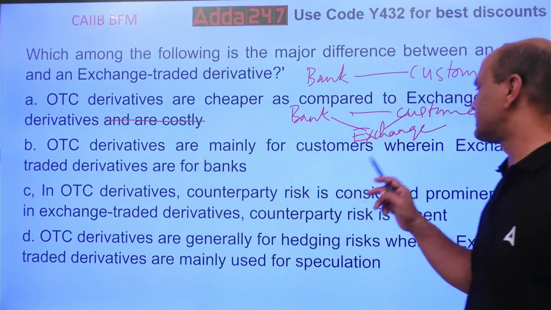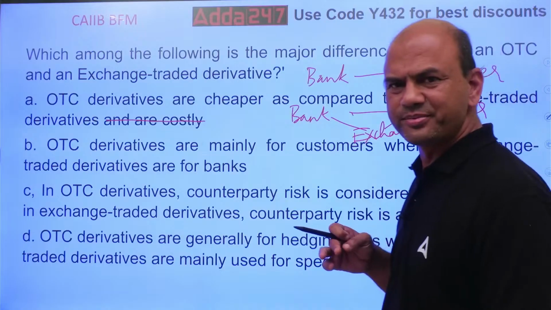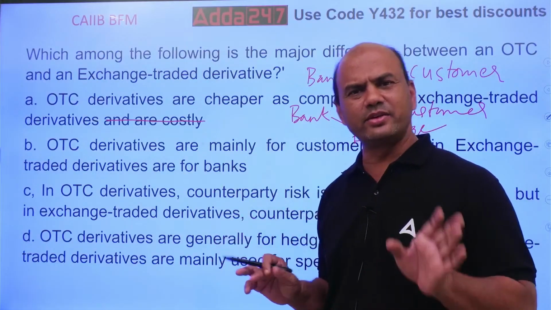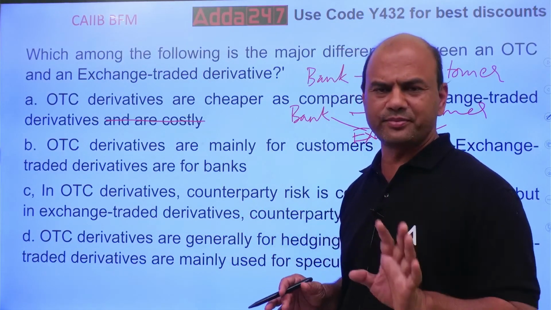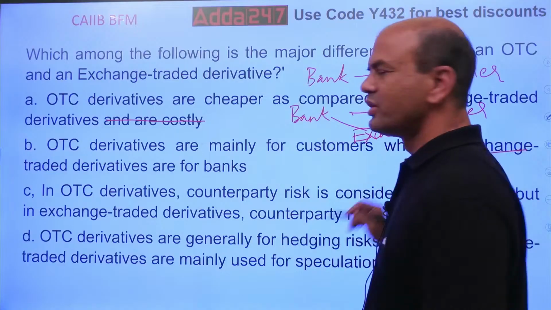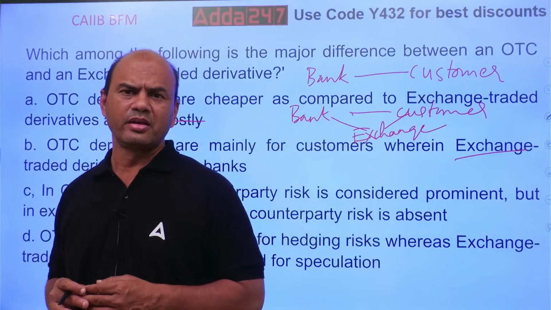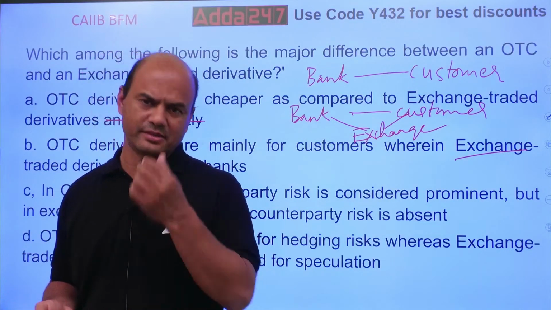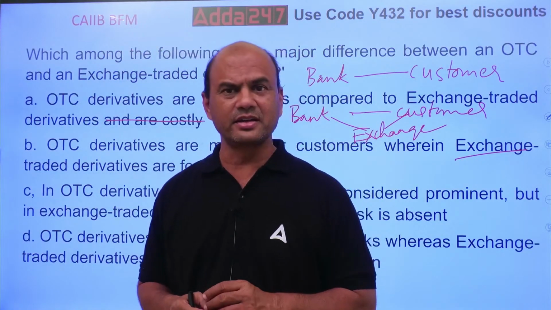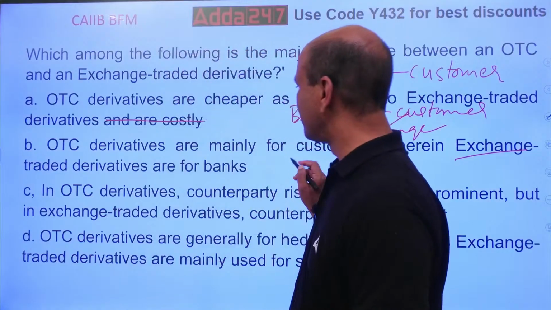OTC derivatives are mainly for customers, whereas exchange traded derivatives are for banks. Nothing like this. OTC is for customers and ETC is for banks, nothing of that sort. Anyone can be ETC, anywhere can be OTC. I'll give you a simple example. You buy futures and options in the stock market. That is bought by anyone. That is a derivative and that is ETC also. Why? Because there is NSE in between. So it's nothing like this, that OTC is for customers and ETC is for banks. Out. So this is also out.